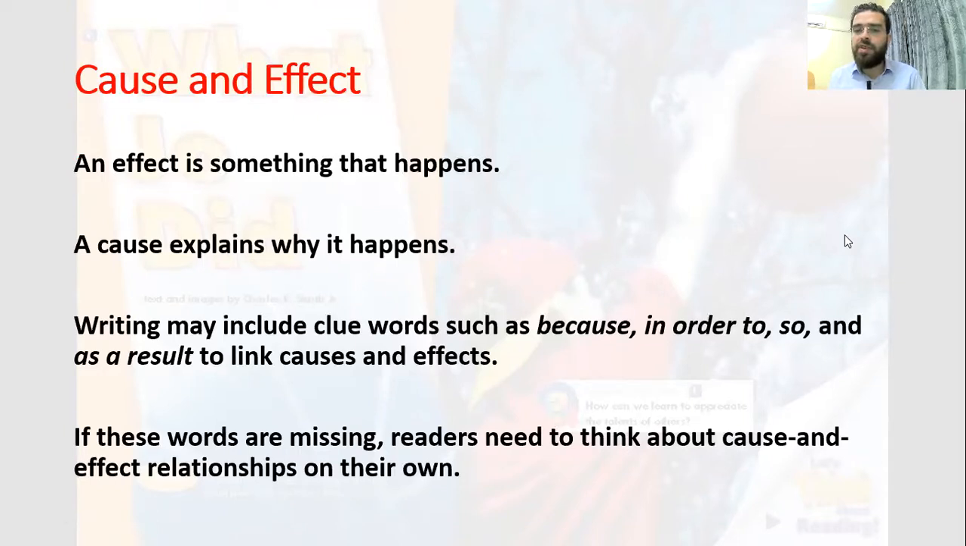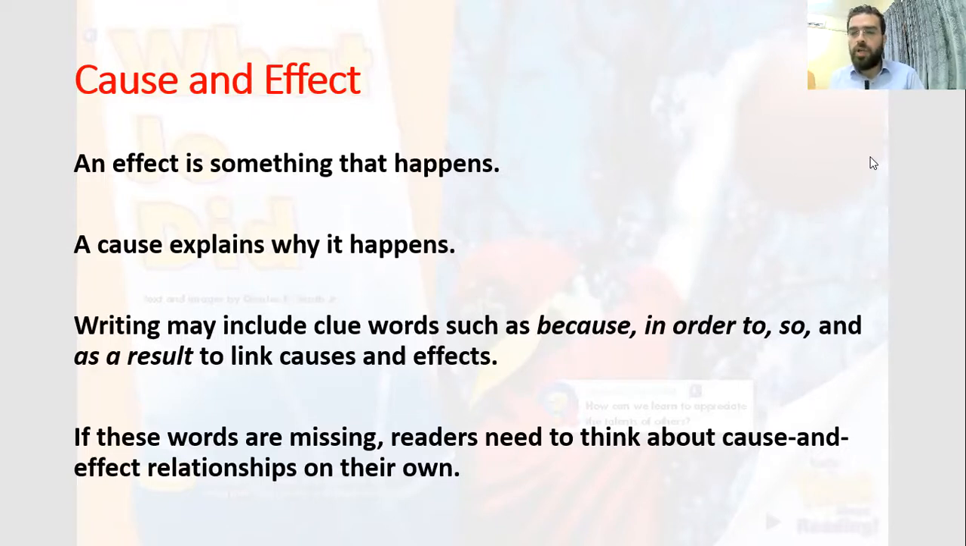Now, the cause and effect. What's the effect? An effect is something that happens, and a cause explains why it happens. So the effect is a result of the cause. Okay, now while we write about cause and effect, we are going to use, of course, because, in order to, so, and as a result. In order to what? To link causes and effects.